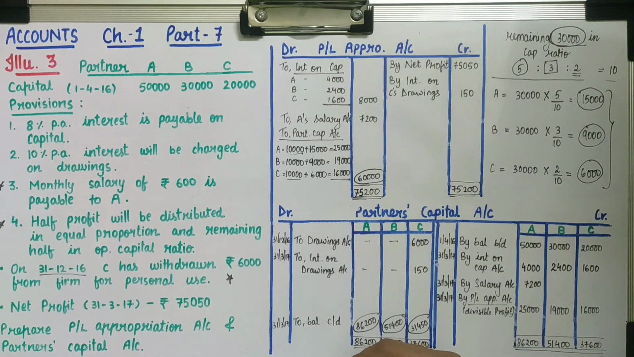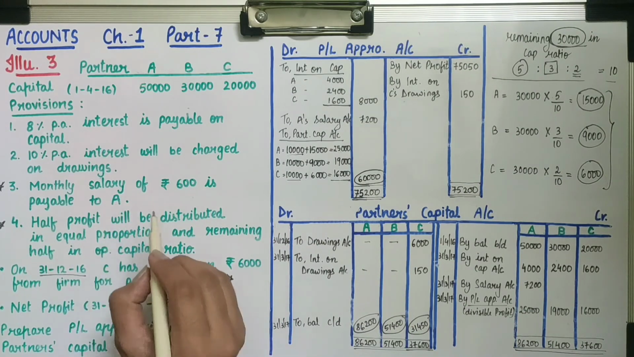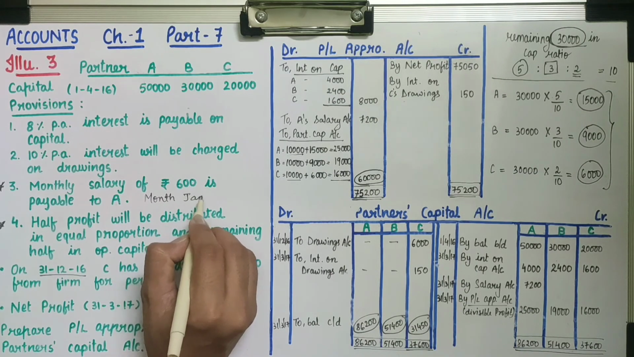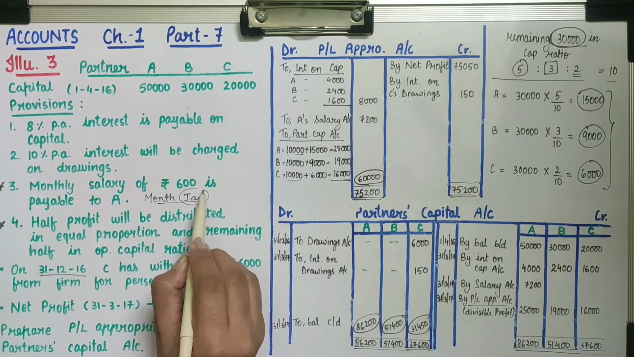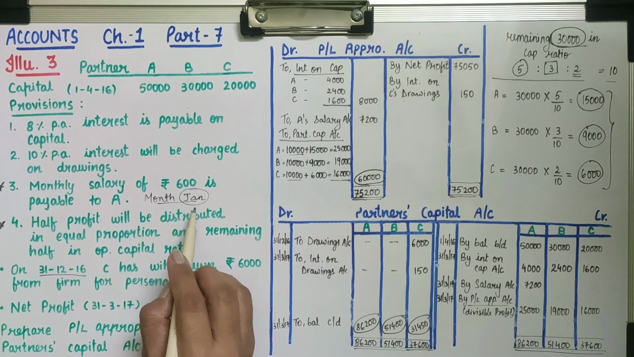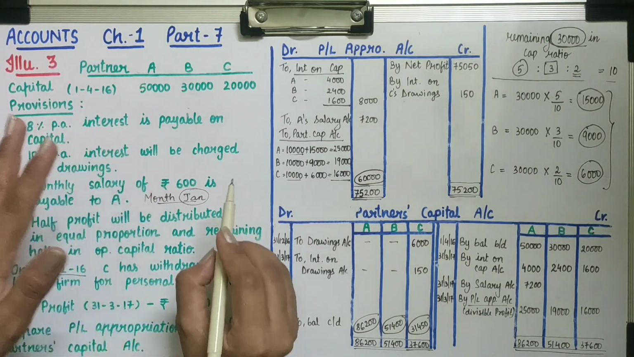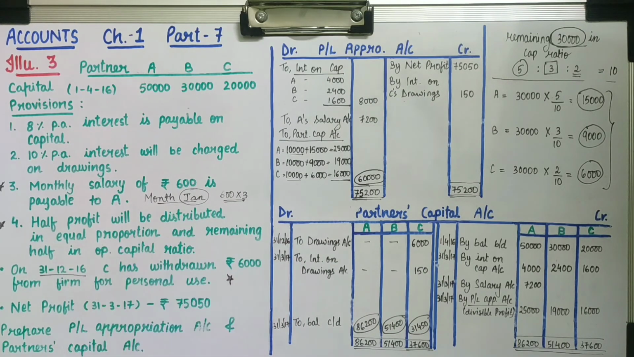And one more thing, if a monthly salary of rupees 600 is payable to A from the month of January, then we will not calculate for the entire year. If the month is mentioned that from January the firm will pay, so here January, February and March, 3 months are remaining. So here salary will be calculated in this way, 600 multiplied by 3. So whenever a salary point is given in your sum, be careful while calculating the salary of any partner.